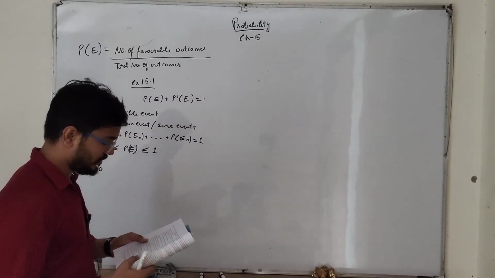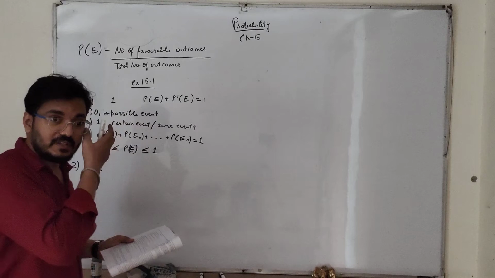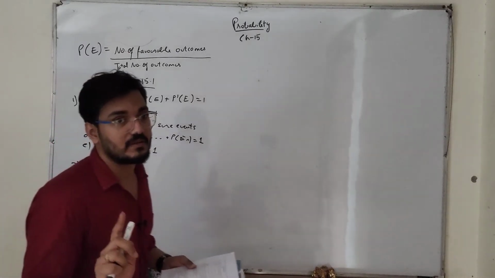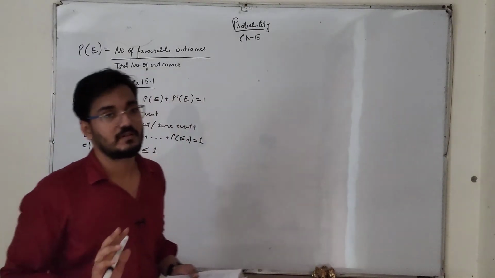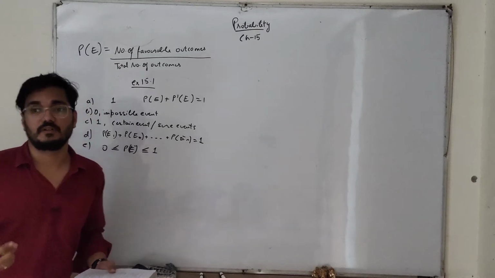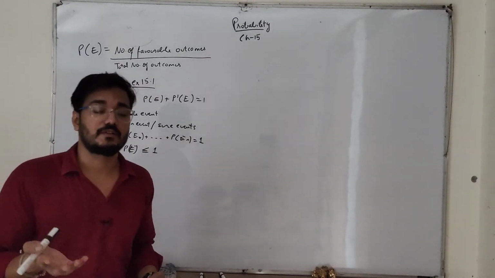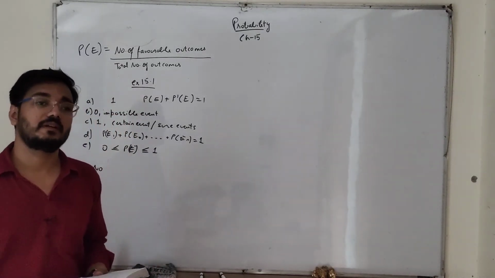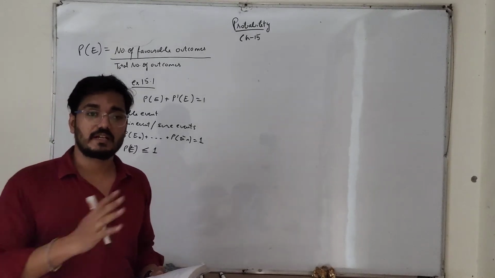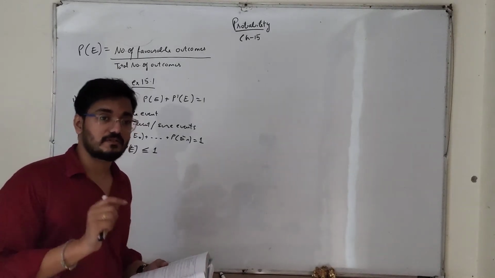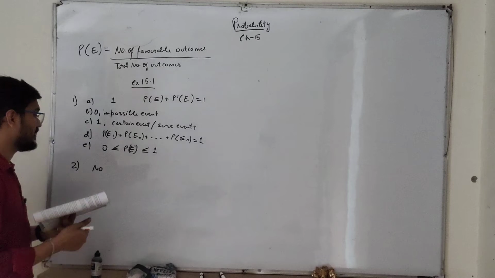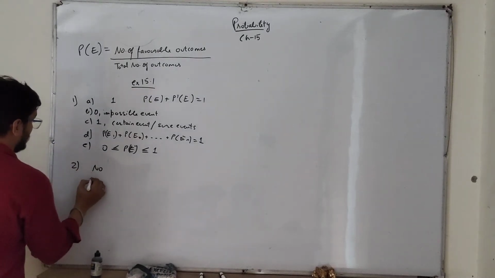A player attempts to shoot a basketball. He shoots or misses the shot. If he or she is an experienced player, so definitely he'll get the shot, right? Or if he is a newcomer or he doesn't know how to play, then he will miss it. So there are so many factors on which this also depends. So this is also not an equally likely outcome.